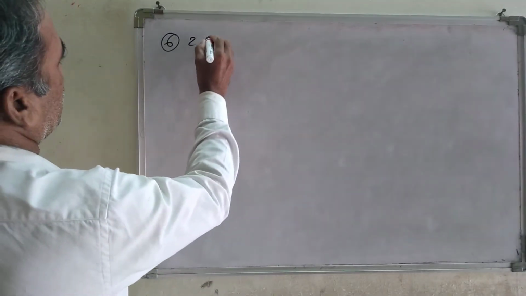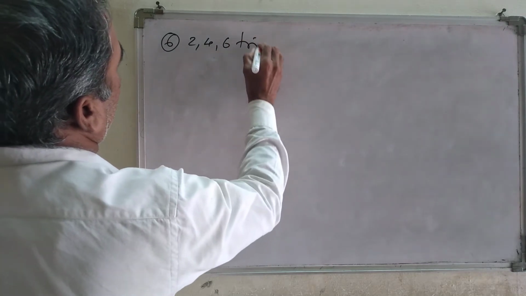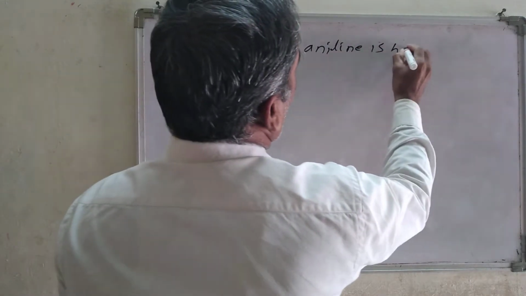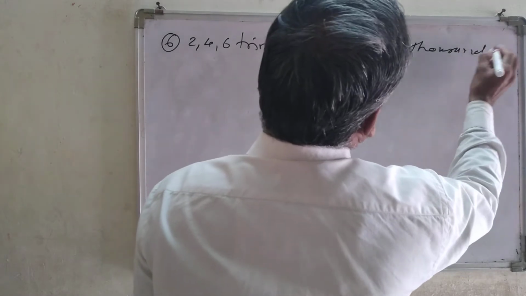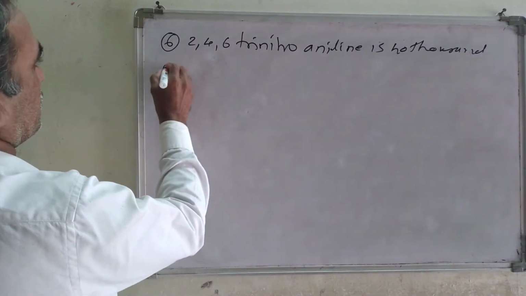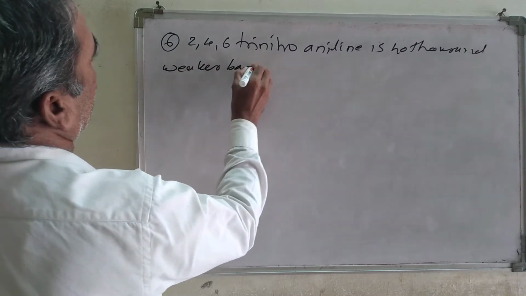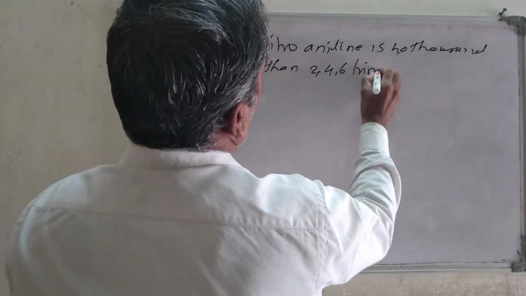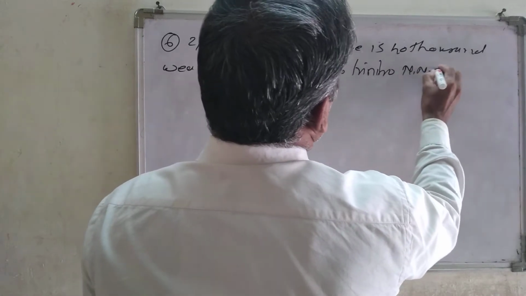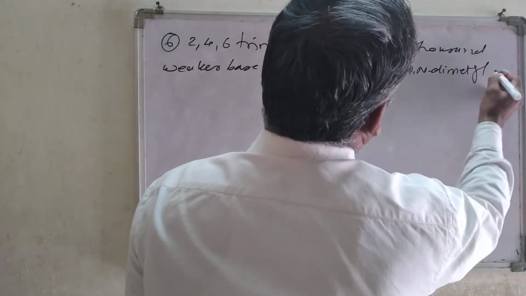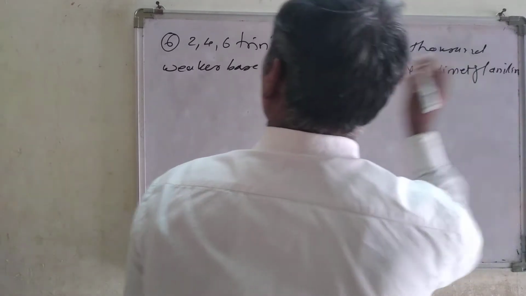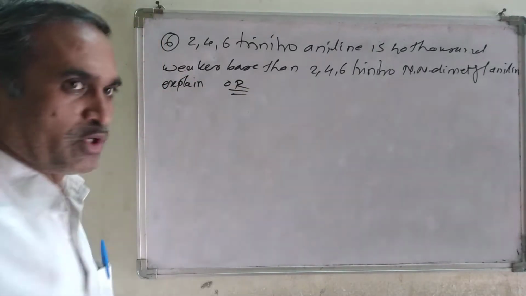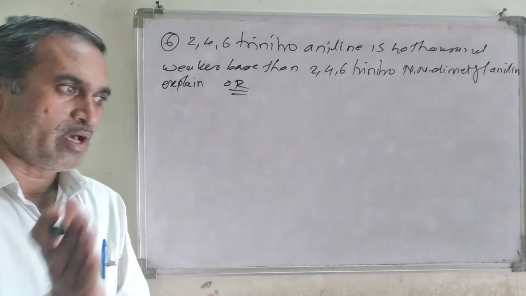Suppose 2,4,6 trinitroaniline is 40,000 times weaker base than 2,4,6 trinitro NN dimethyl aniline. Explain. Or this question may be asked